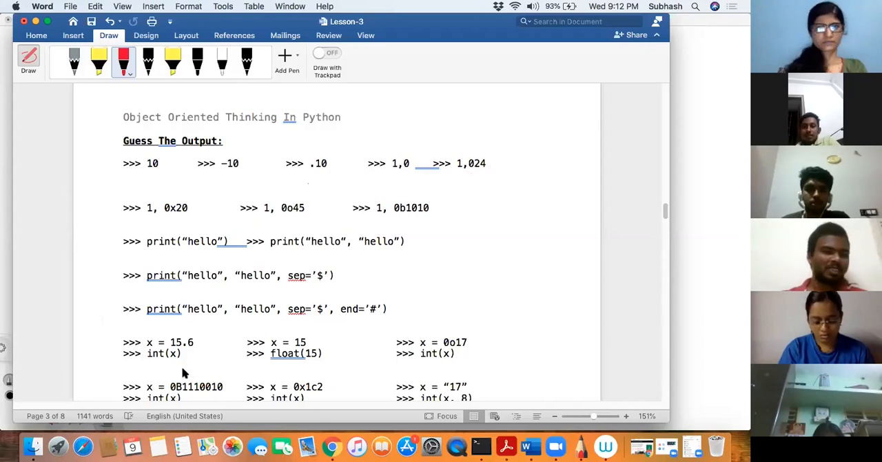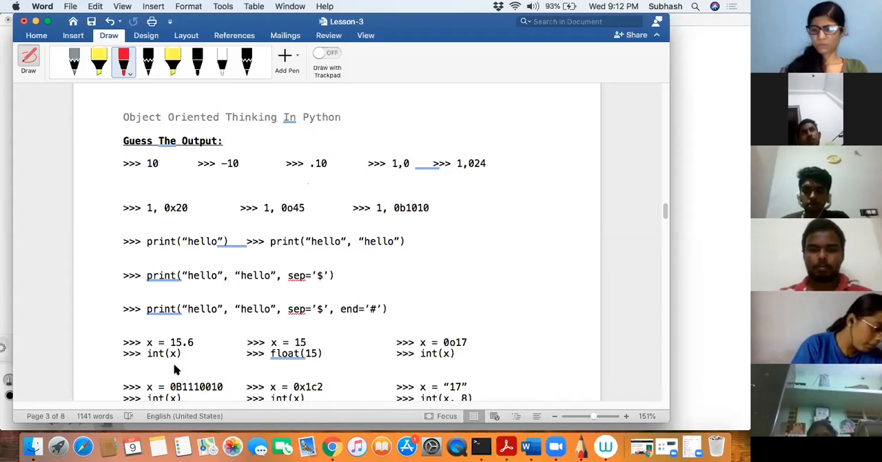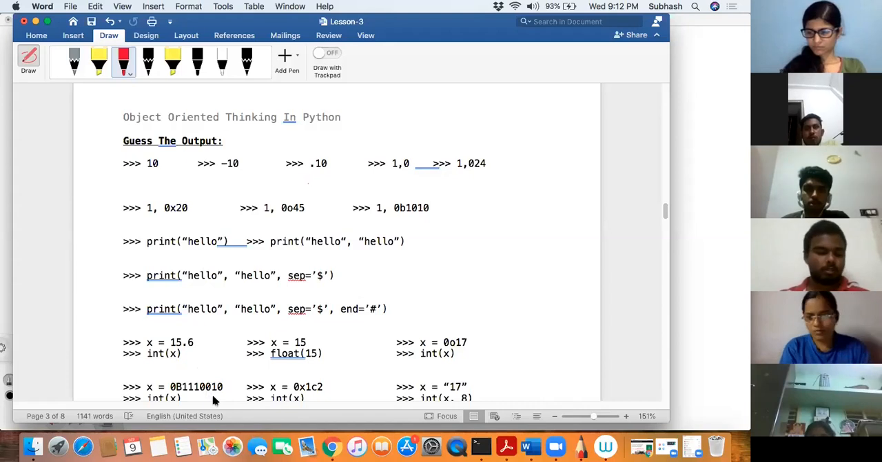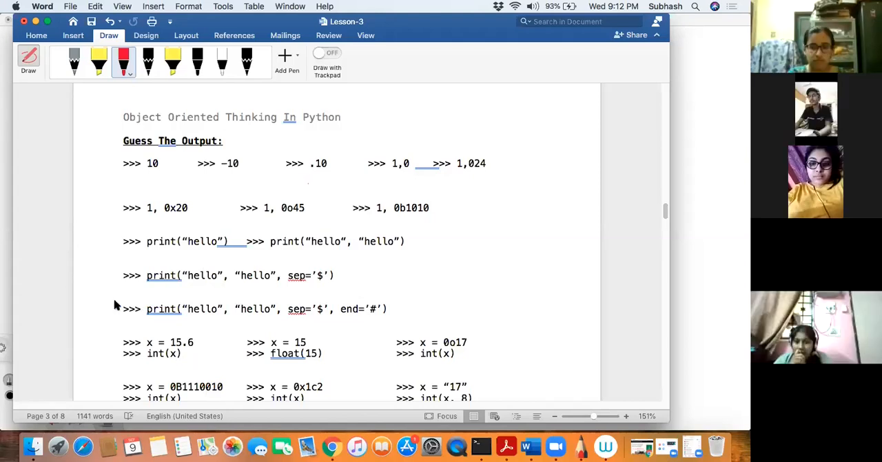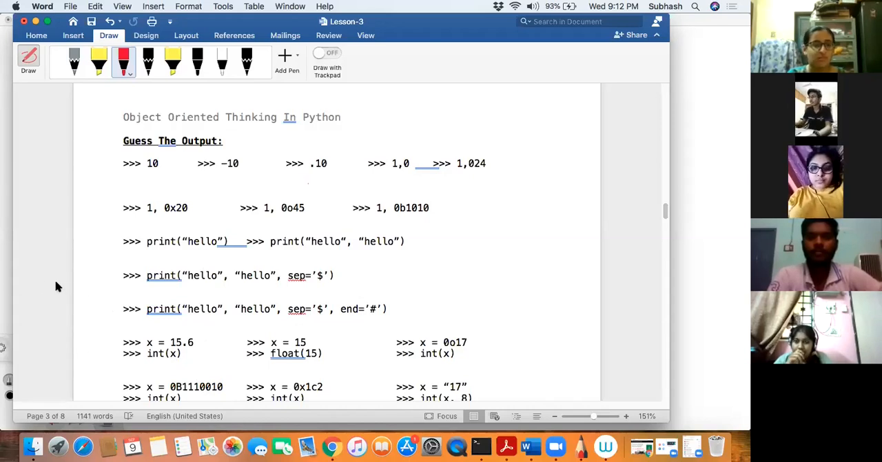Okay, Shweta, unmute yourself. 1 comma 024. It's bracket of 1,024. Okay. No. Mute, a lot of disturbance. Okay. Anyone else who can answer? Anyone else? Akshita R. 1 comma 024.